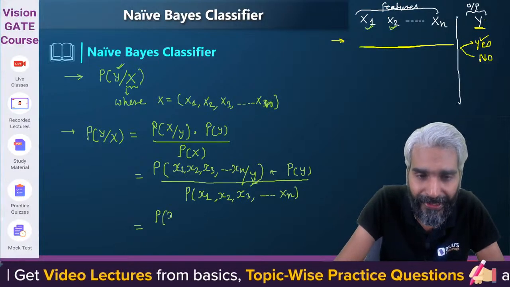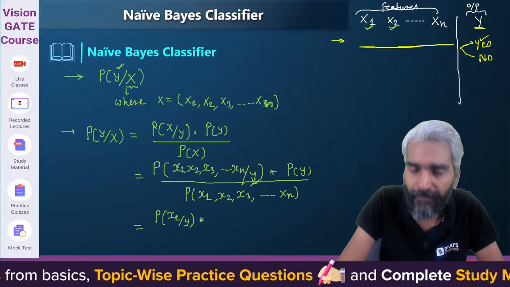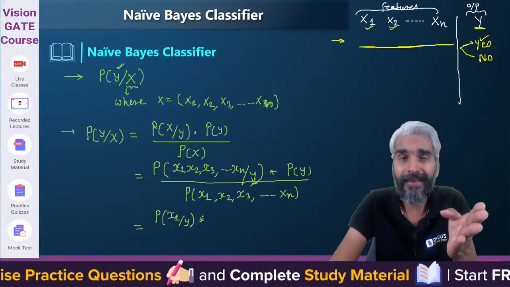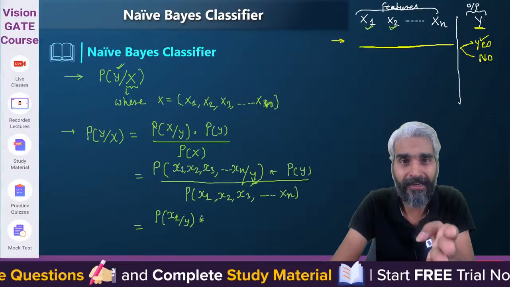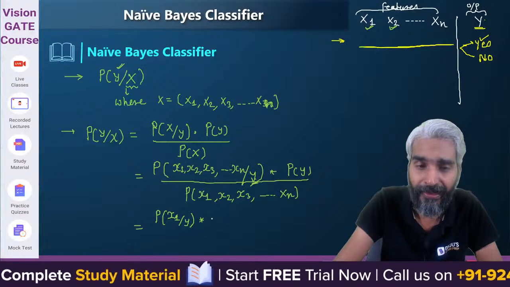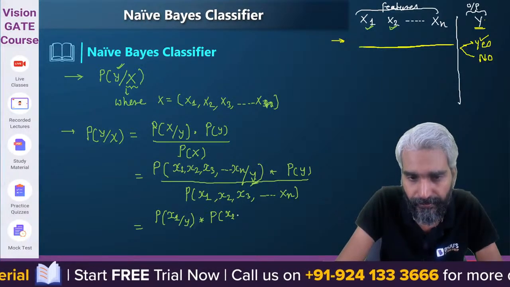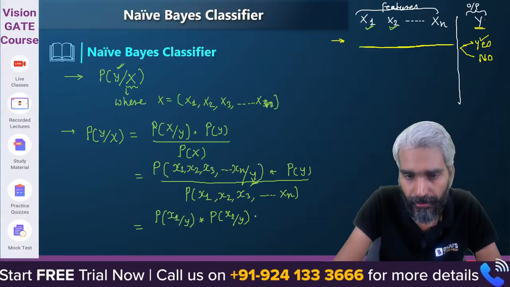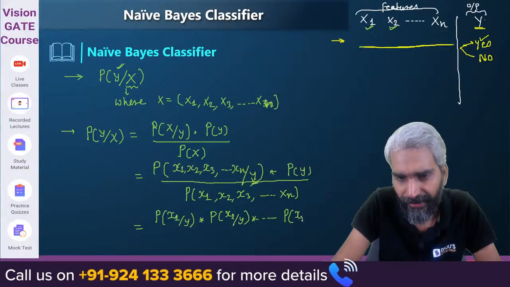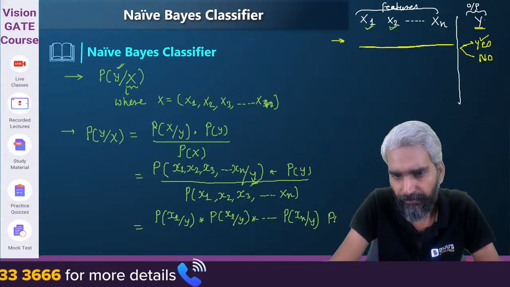So I can write the probability of x1 given y, and this will be multiplication because they are independent. If they are independent, then the probability of x1 comma x2 can be written as the probability of x1 multiplied by the probability of x2. So P(x1 given y) multiplied by P(x2 given y), and so on up to P(xn given y), and obviously this P(y) is there.